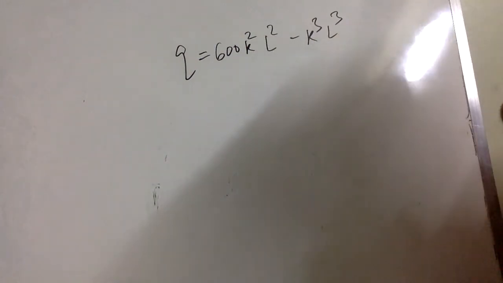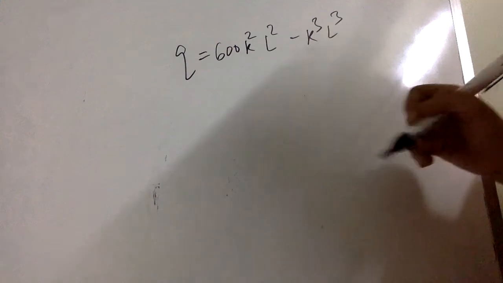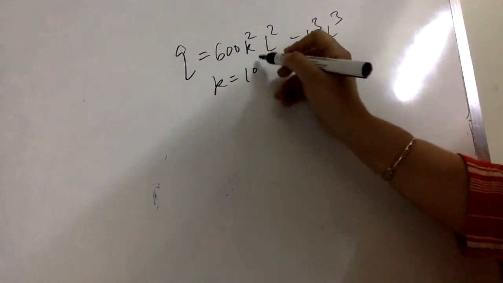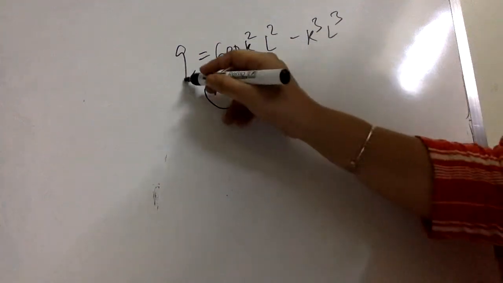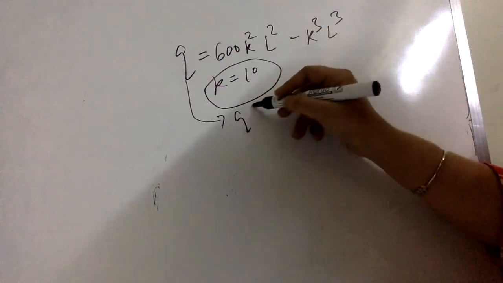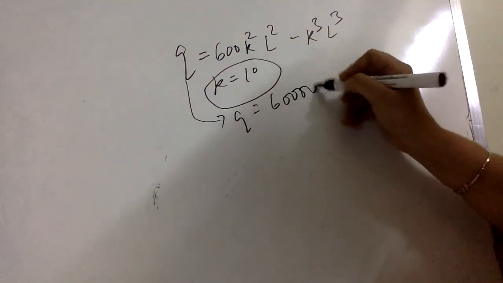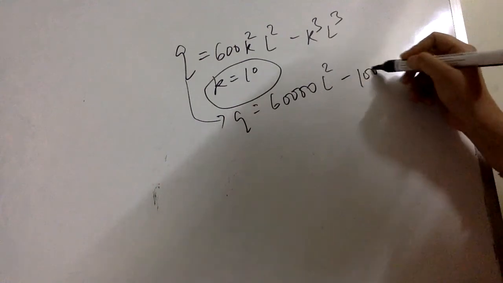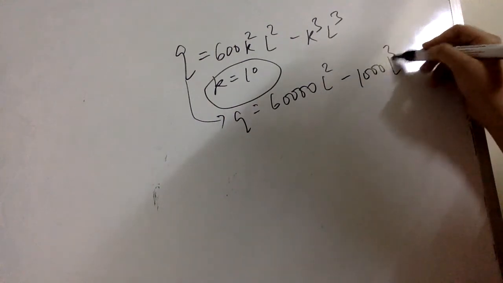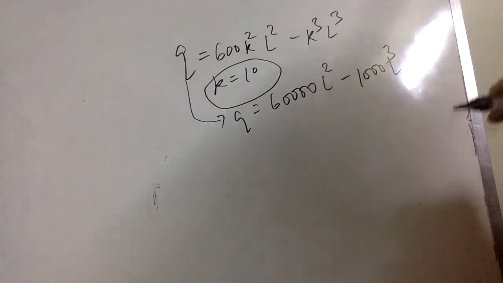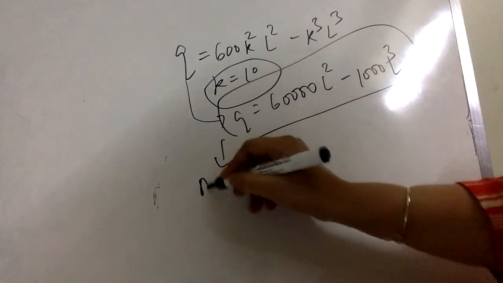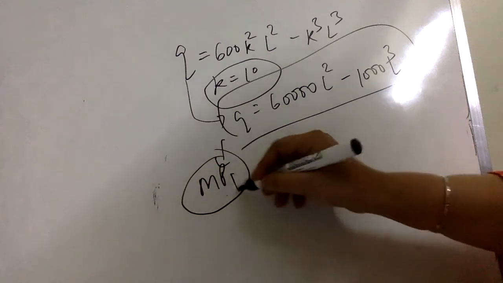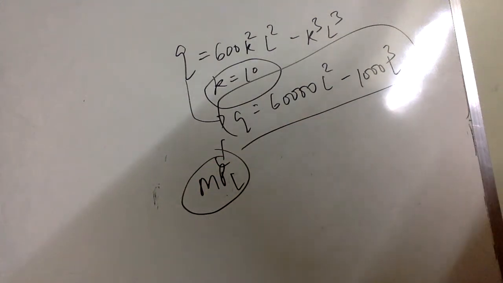Now in this production function, let me assume capital is given constant at 10 units. So we put the value of 10 and we get the production function as 60,000 L square minus 1000 L cube. Now if we compute the first order derivative from this production function, we get marginal product of labor.